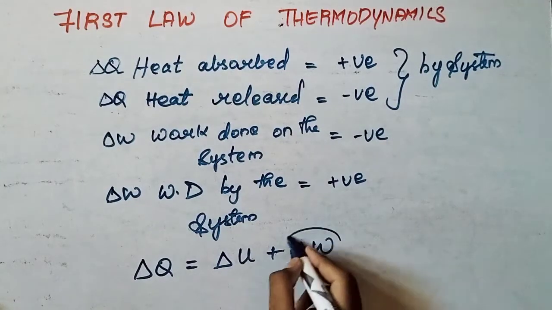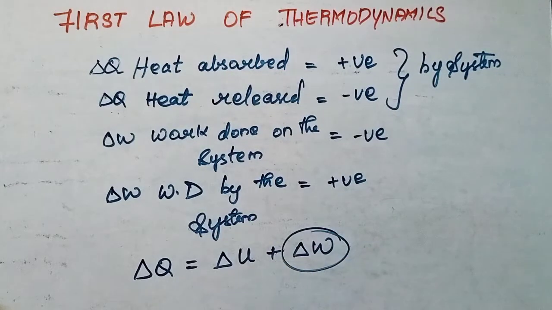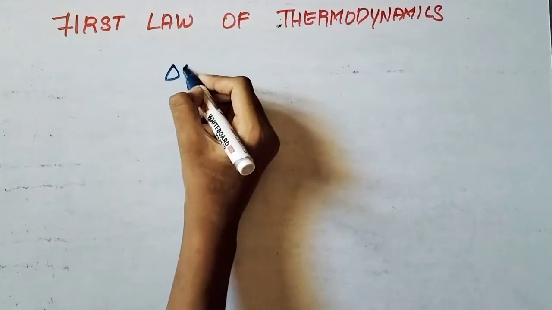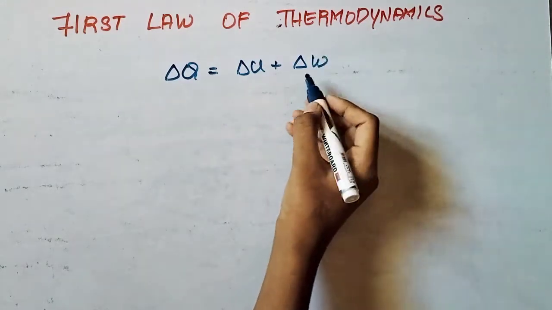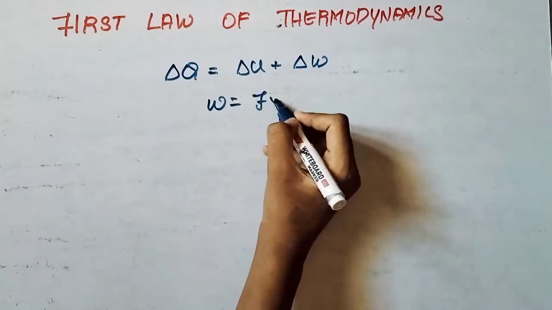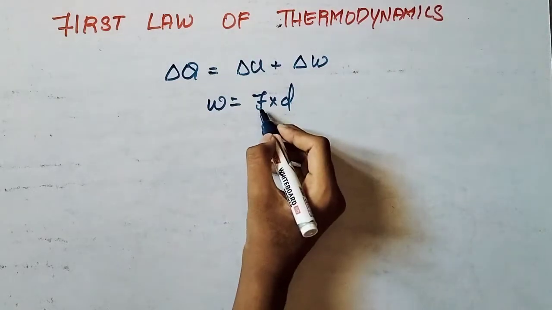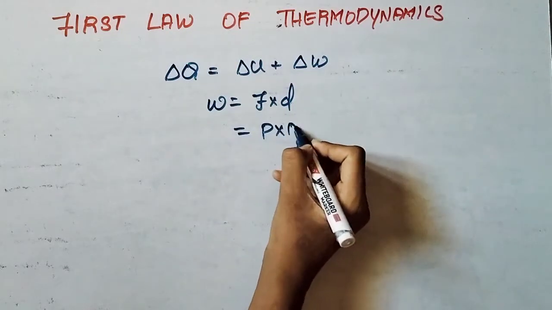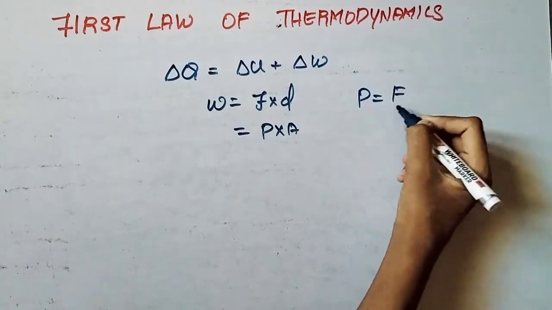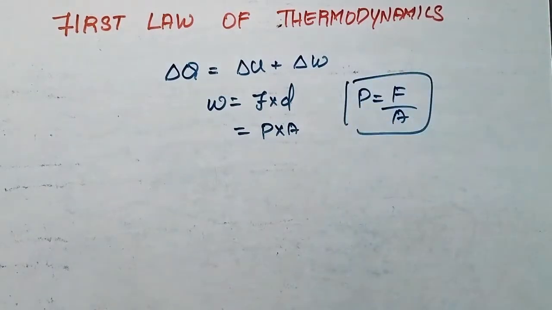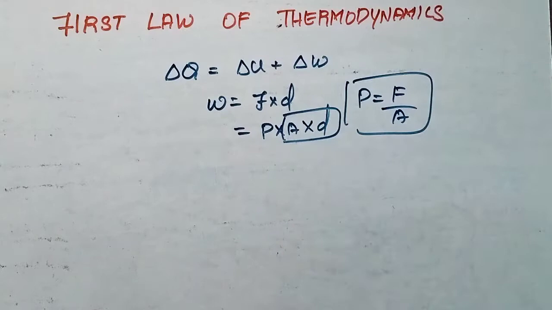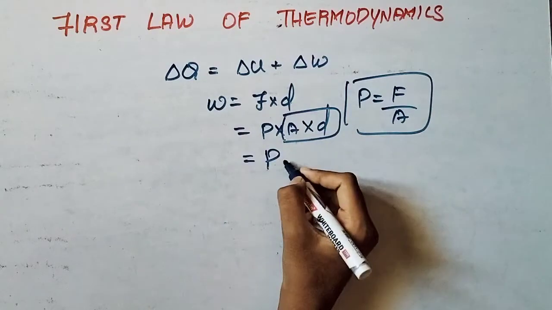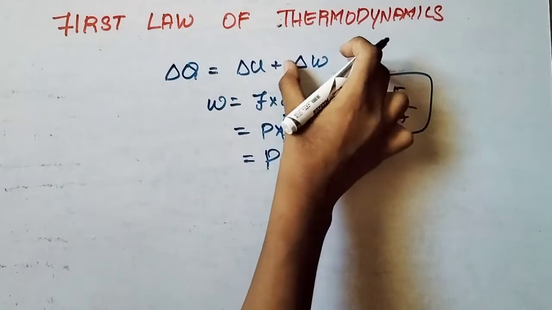Okay, now work done. How can we modify this equation? That we will see now. Del Q is equal to del U plus del W, correct? So work done equals force into displacement, we know that. What is force? We can write it as pressure into area. Pressure equals force per unit area. So area into distance we will write as volume. So we will apply this here.